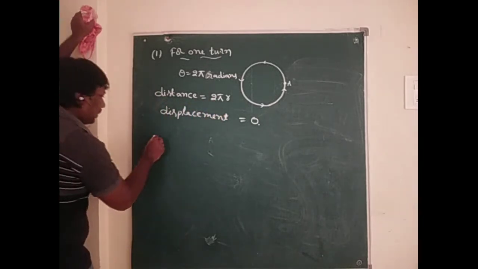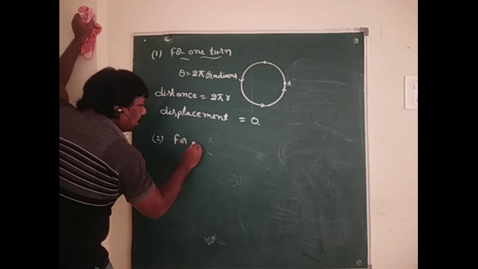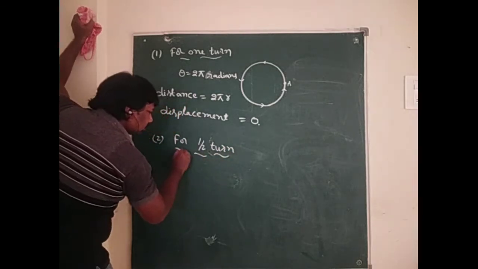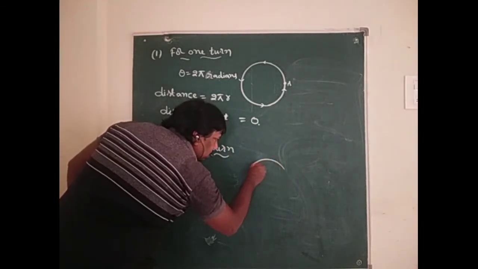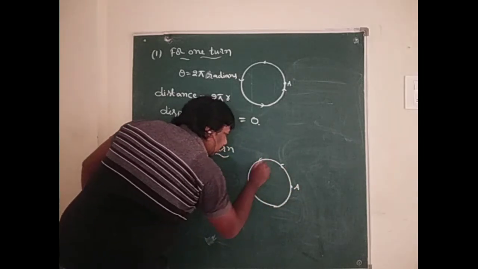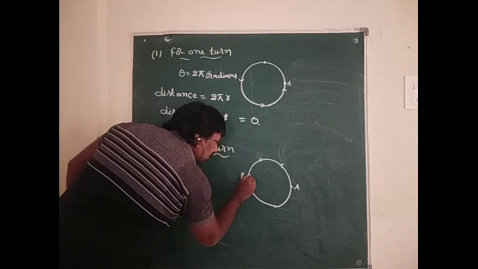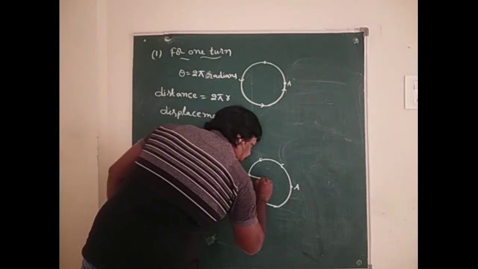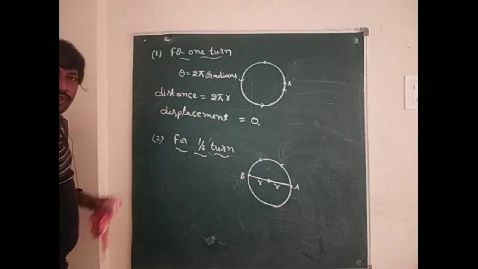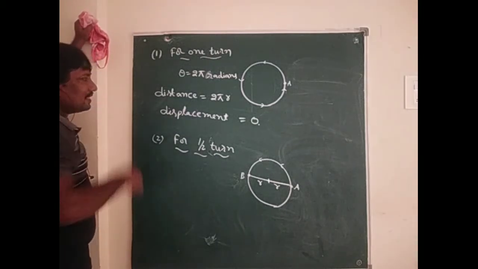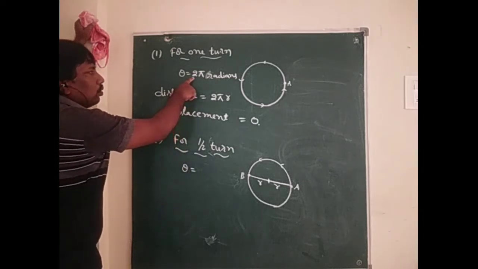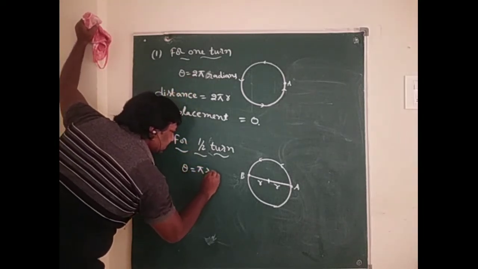Next one. For half turn, in the case of half turn, this is point A and the particle revolves half turn. So in this situation, we can find out distance and displacement. Here angle theta equal to half turn means 2 pi by 2, that is pi radians.